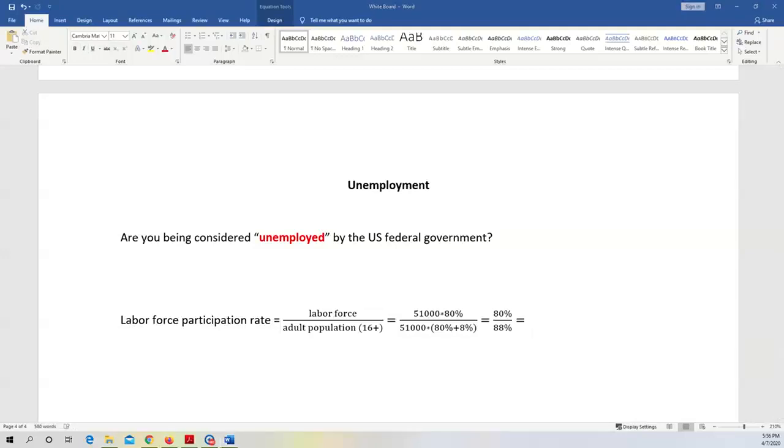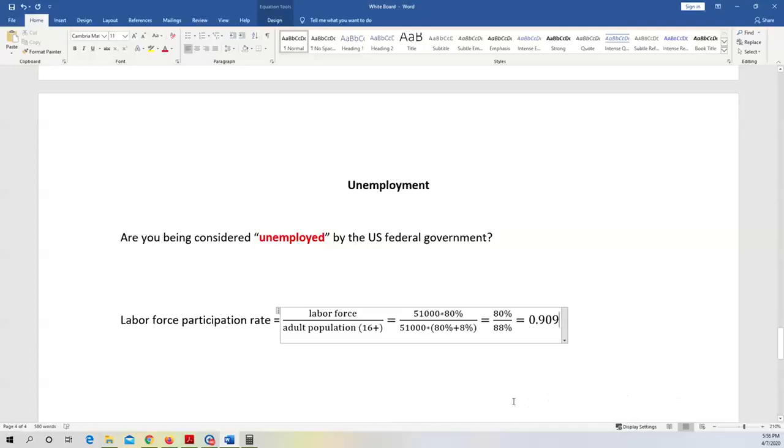Let me use a calculator. This is equal to 0.909.